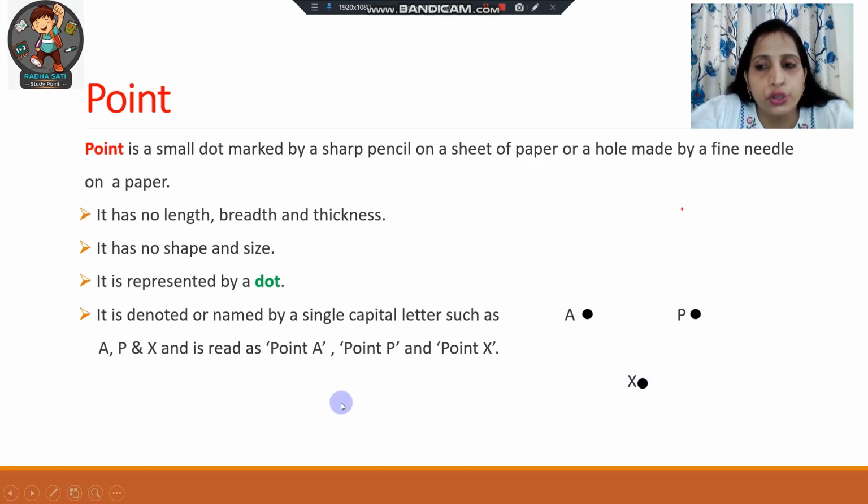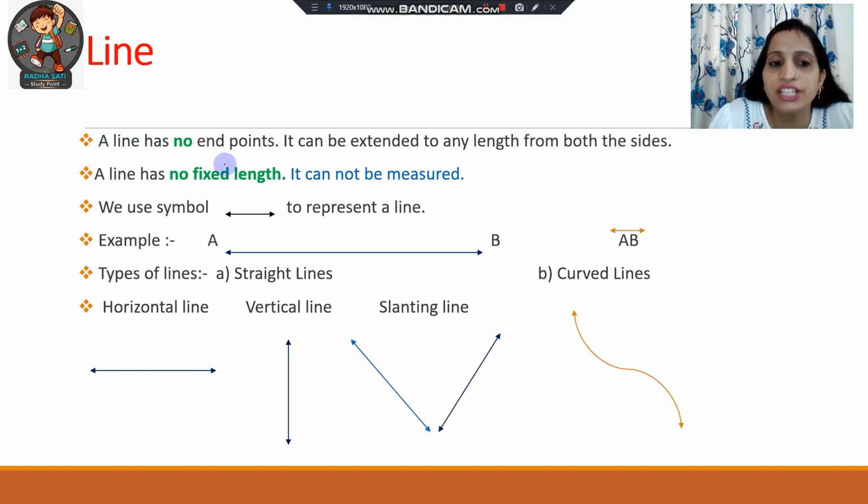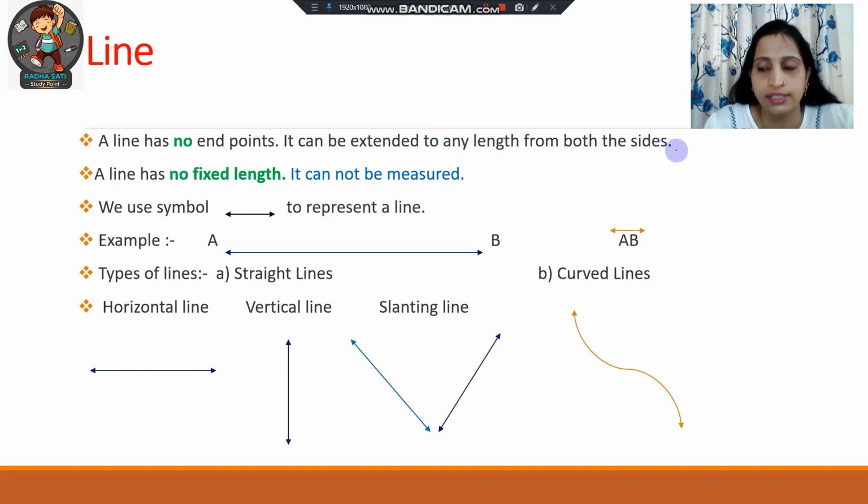Now we will move on to our next concept, that is line. So what is a line? A line has no endpoints. It can be extended to any length from both the sides. This means we can extend a line indefinitely from both the ends. So that's why a line has no fixed length.